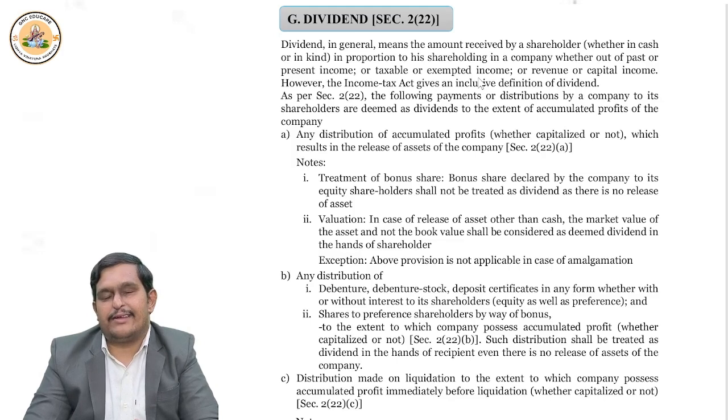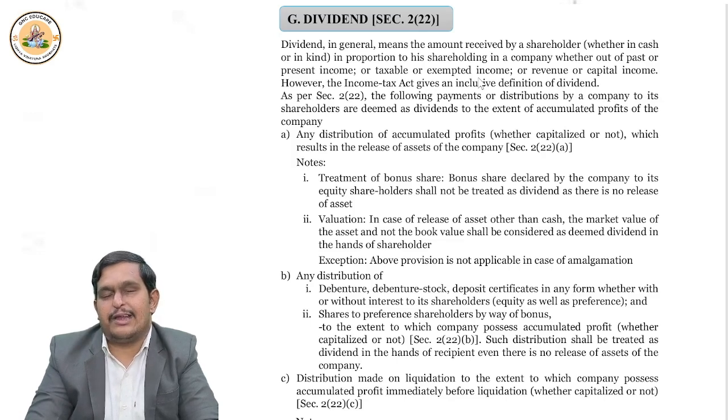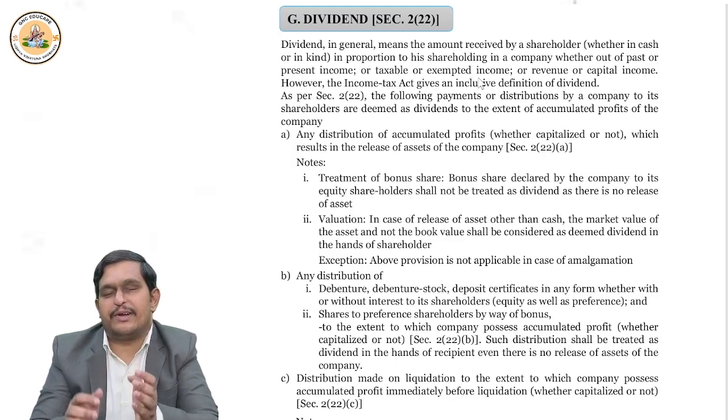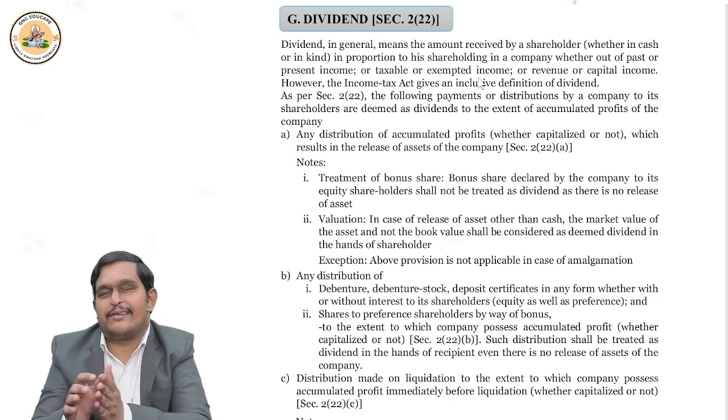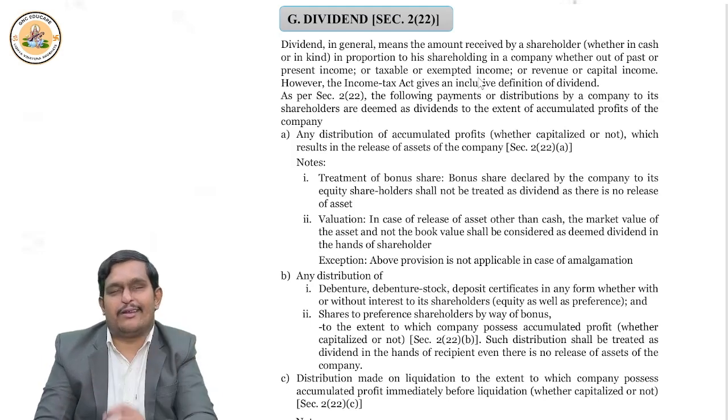Now, first point, section 2 clause 22a. It talks about any distribution up to the amount of accumulated profits. Now, these may be general reserve, securities premium, or it can be capitalized also, converted to capital also. So any distribution up to the amount of the accumulated profits, whether capitalized or not, which results in release of assets of the company. That means some assets are given to shareholders. It is deemed dividend.